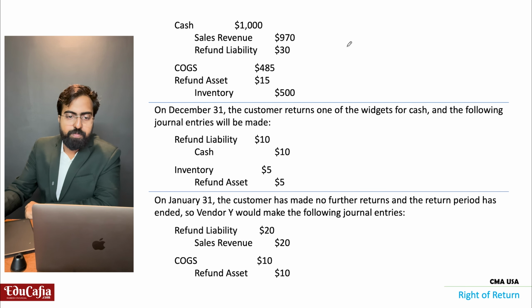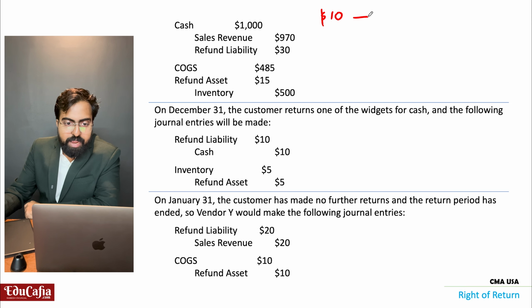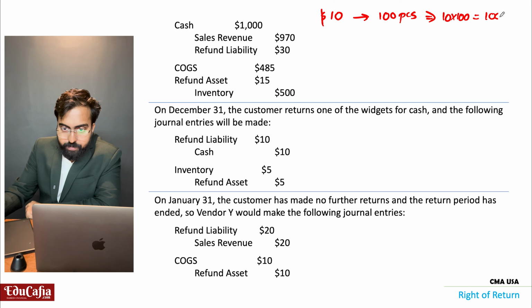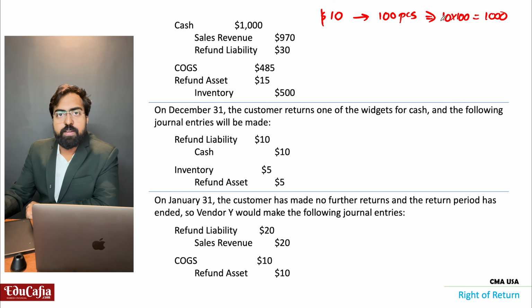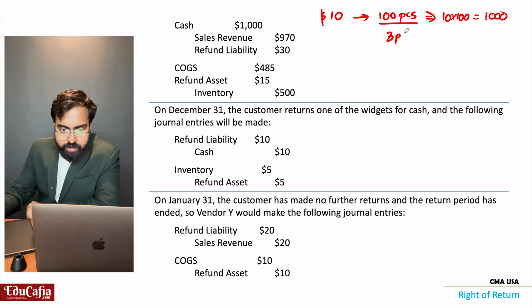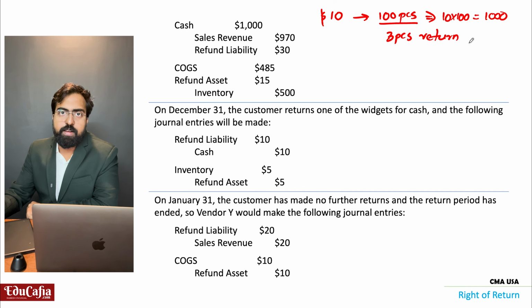For example, I am selling a product whose price is $10. I am selling 100 pieces. So the total amount will be 10 into 100, that is equal to 1,000. So revenue is 1,000. In these 100 pieces, 3 pieces may return. Chances are there.